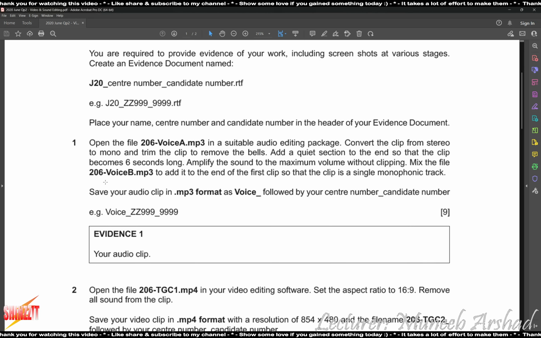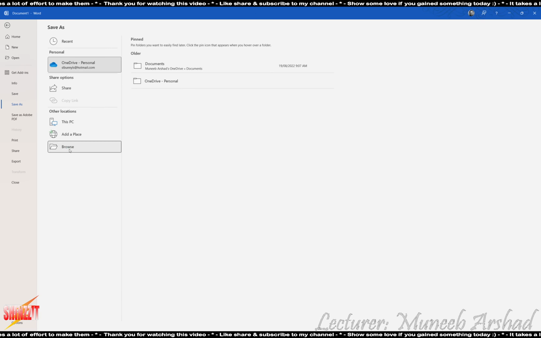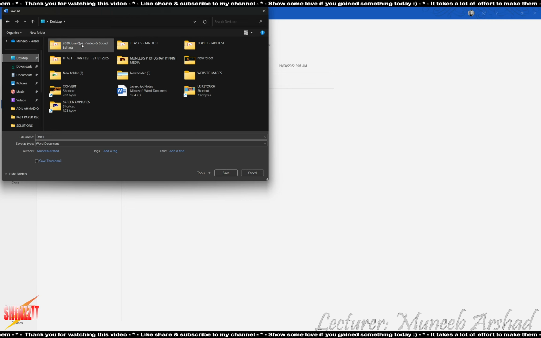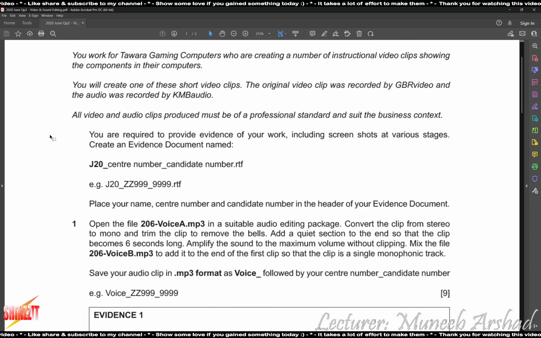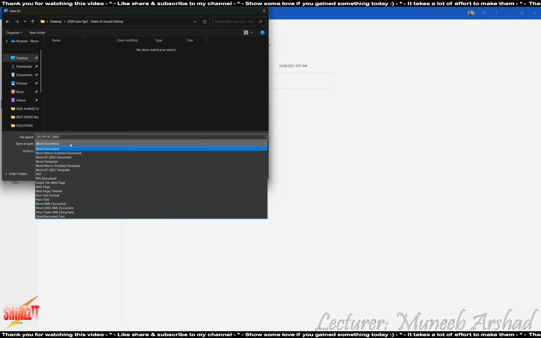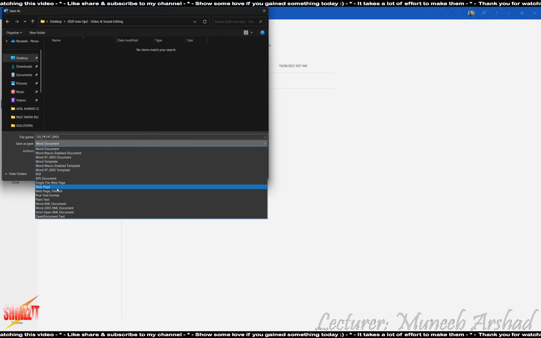Okay, so let's create the evidence document in Microsoft Word. This is to be saved in the same working folder, which is going to be my 2020 folder, and this needs to be named as J20 underscore your center number and your candidate number. It needs to be RTF, so the Word document needs to be rich text format, so we select rich text format and we click on save.